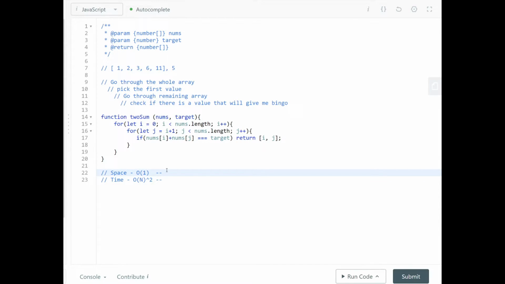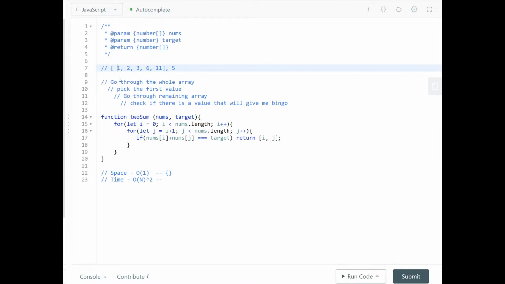Well, there's something called dictionaries, or hash maps or whatnot. But hash map, if you want to go into detail, is somewhat different. We can use a dictionary for this. So what does that really mean? In JavaScript, we can just simply use an object. So let's see if we can create something to help us.